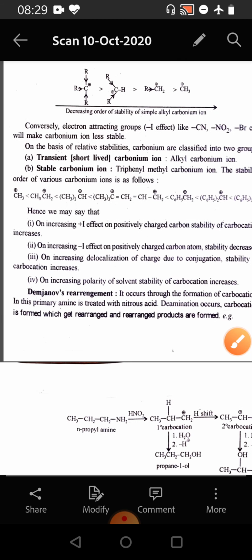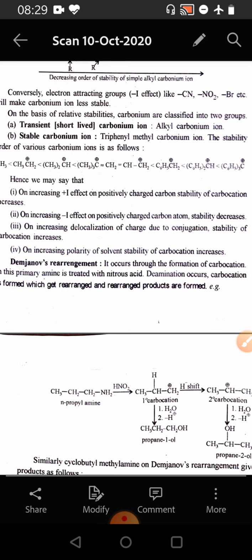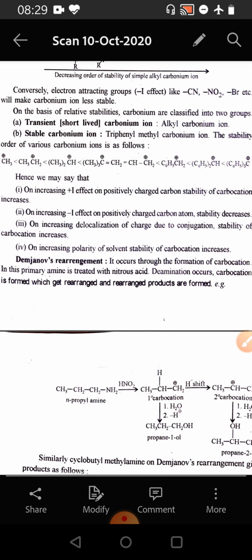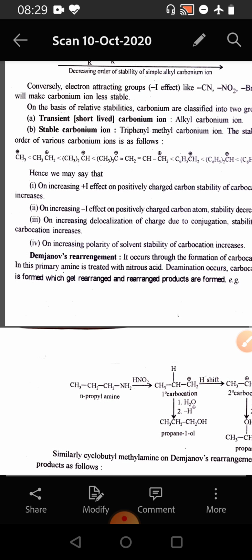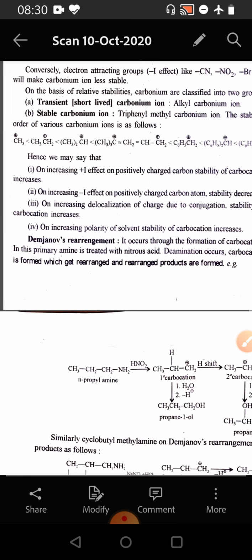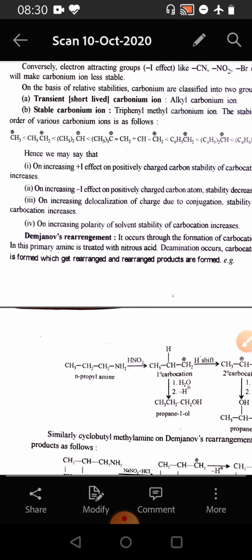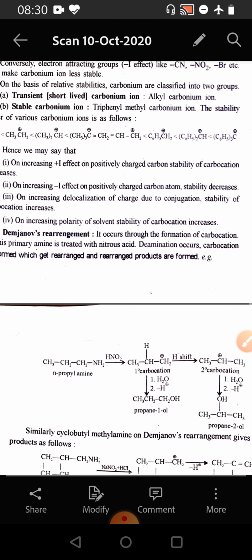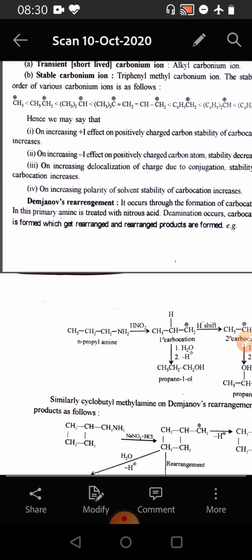Here we may say that on increasing the plus I effect on positively charged carbon atom, the stability of the carbocation increases. On increasing the minus I effect on positively charged carbon atom, stability decreases. On increasing the delocalization of charge due to conjugation, also the stability of the carbocation increases. And on increasing the polarity of the solvent, stability of the carbocation increases.